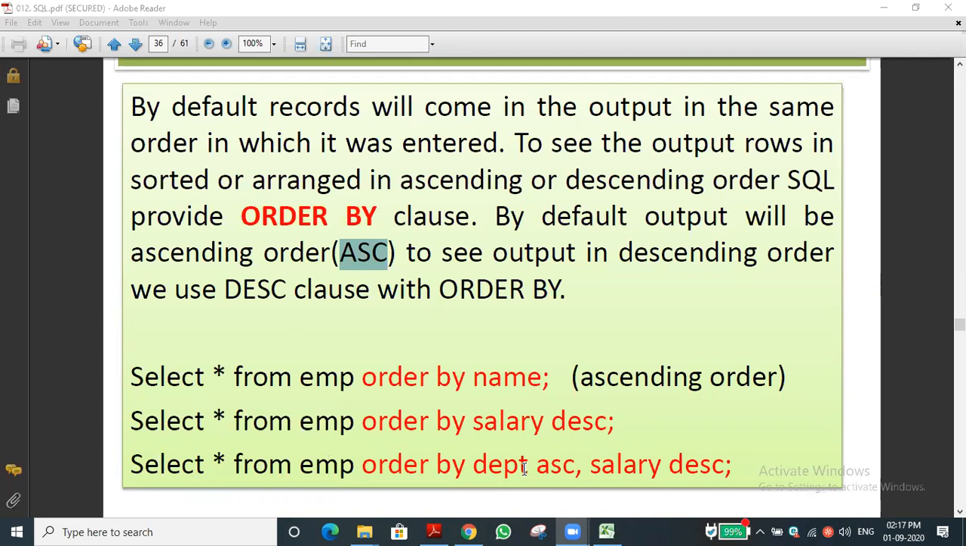Sir, these two things, department ascending order and salary descending order, both are happening at the same time, sir? I didn't get it. Can you say again? Yes, at the same time only it will do. Okay, first I will show the table also.